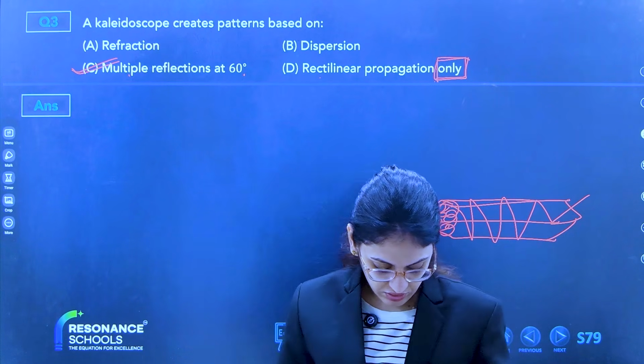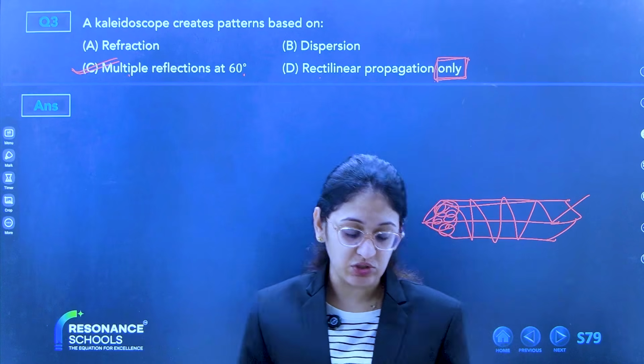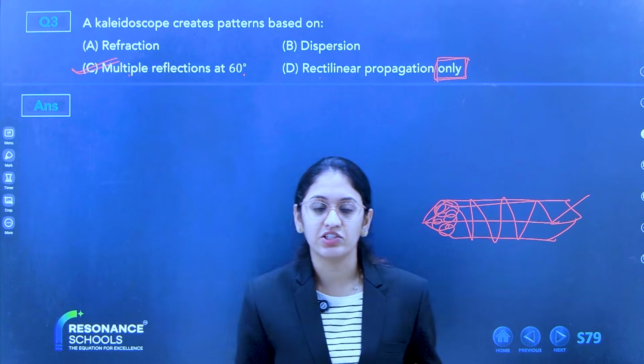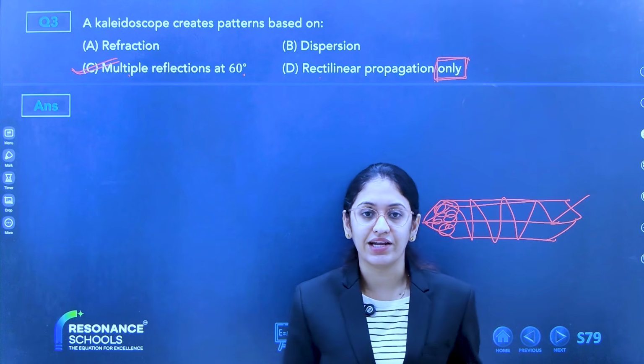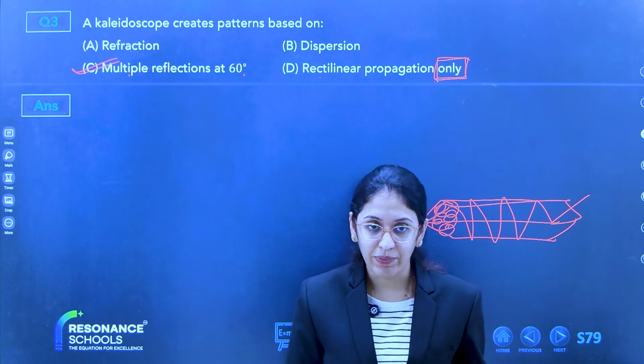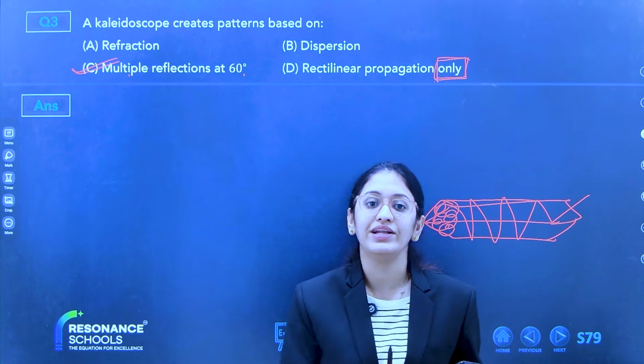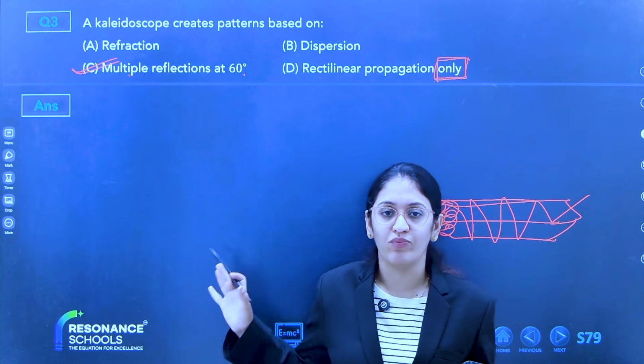Ma'am, how is rectilinear also correct? See, rectilinear propagation is what? Light always travels in a straight line. But light always travelling in a straight line is not the only reason why a kaleidoscope works.